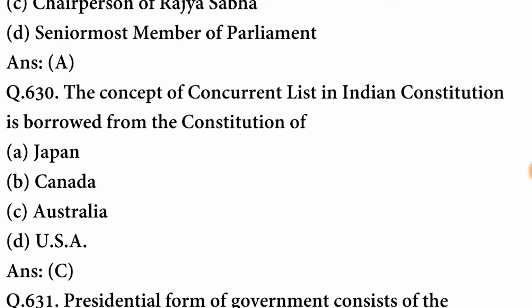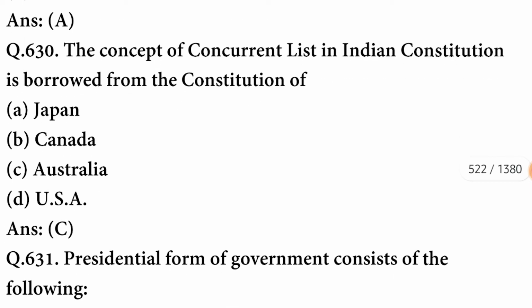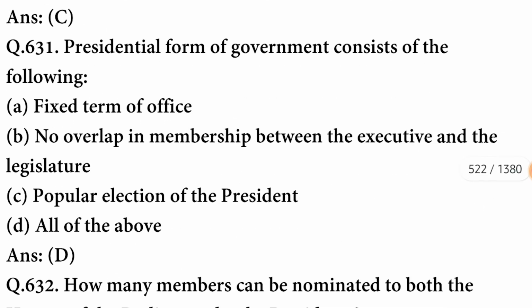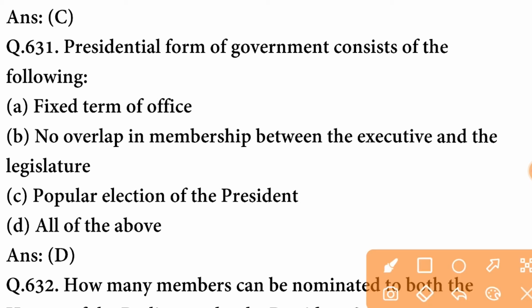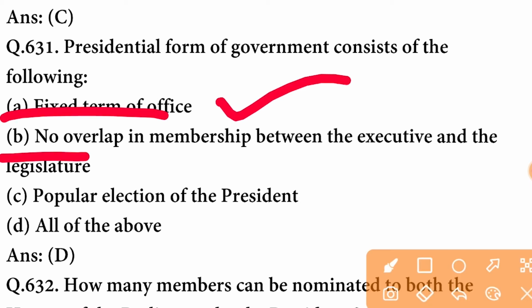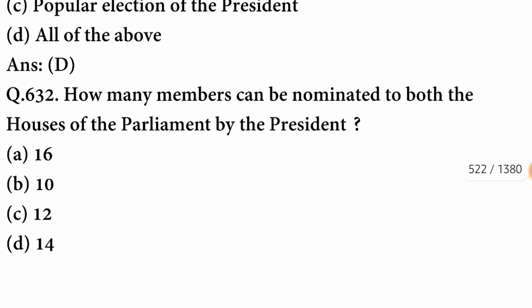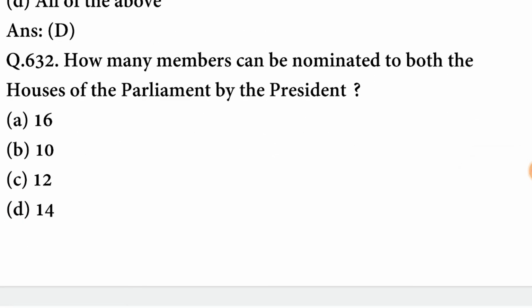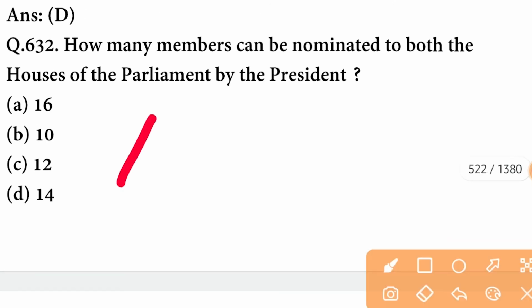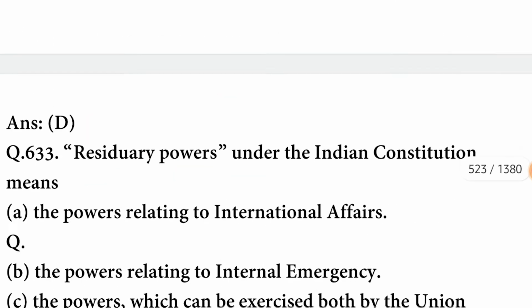The concept of concurrent list in Indian Constitution is borrowed from the Constitution of Australia. C option is correct. The presidential form of government consists of the following. It consists of fixed term of office, no overlap in membership between the executive and the legislature, popular election of the president, all of the above. D option is correct. How many members can be nominated to both the houses of the parliament by president? The number of members is 14. D option is correct. Next question.